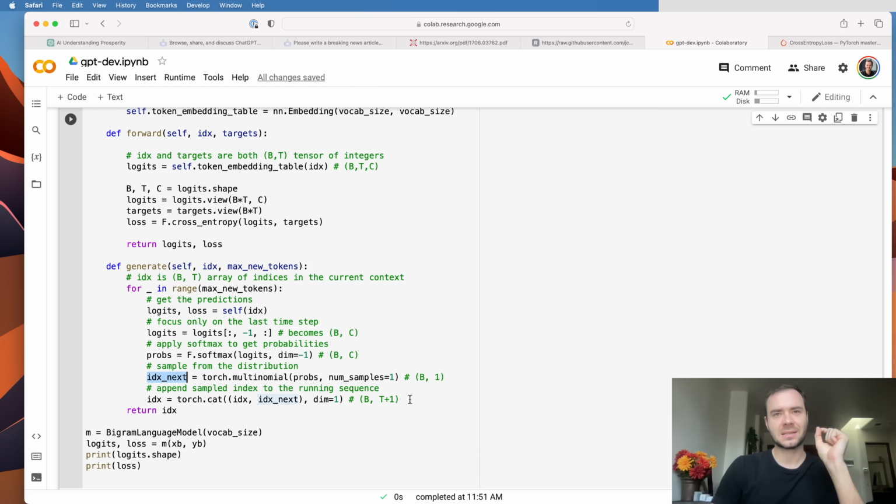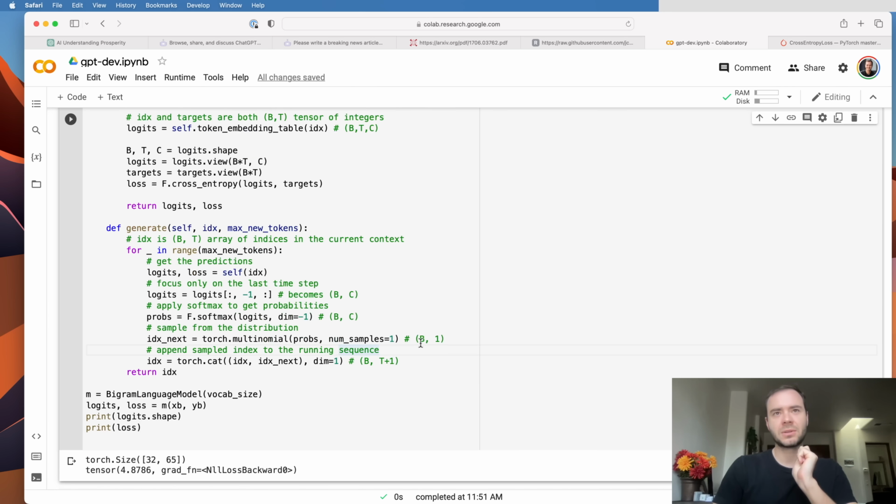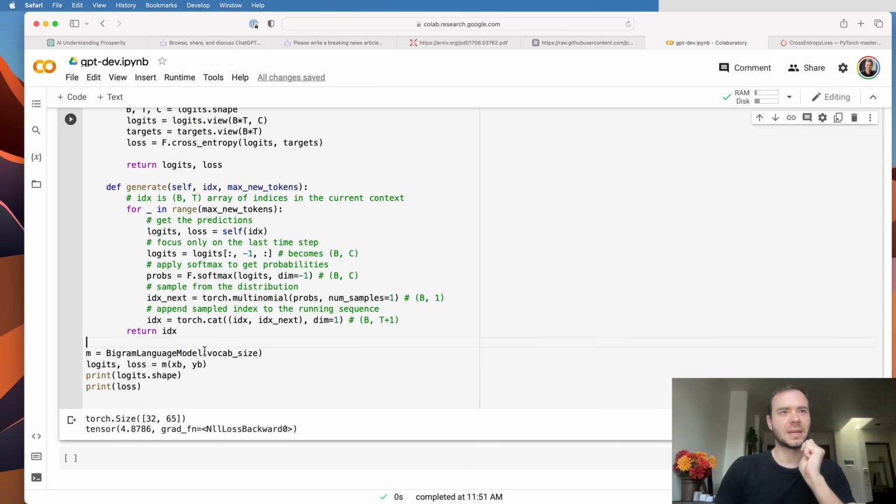So IDX next will become a B by 1, because in each one of the batch dimensions, we're going to have a single prediction for what comes next. So this num_samples equals 1 will make this be a 1. Then we take those integers that come from the sampling process, according to the probability distribution given here, and those integers just get concatenated on top of the current running stream of integers. This gives us a B by T plus 1, and then we can return that.